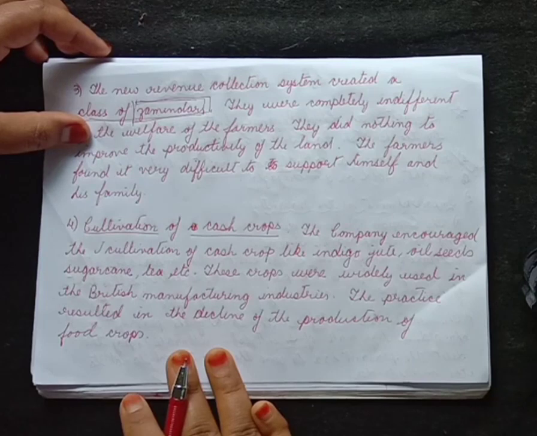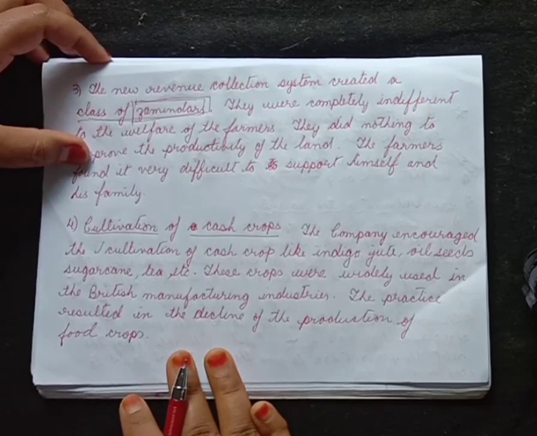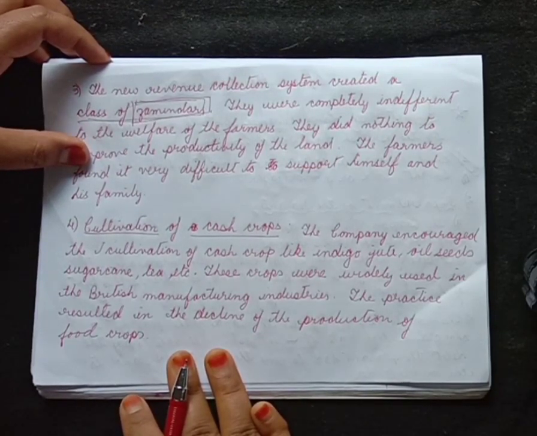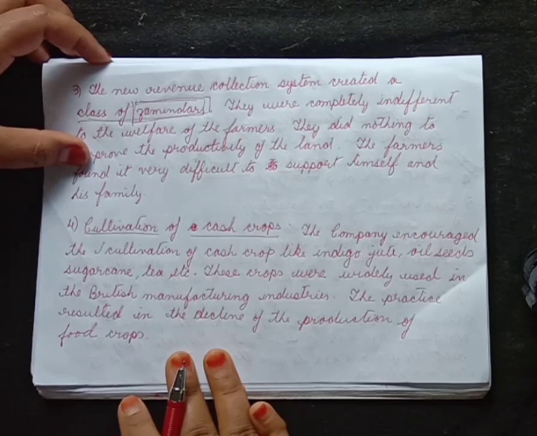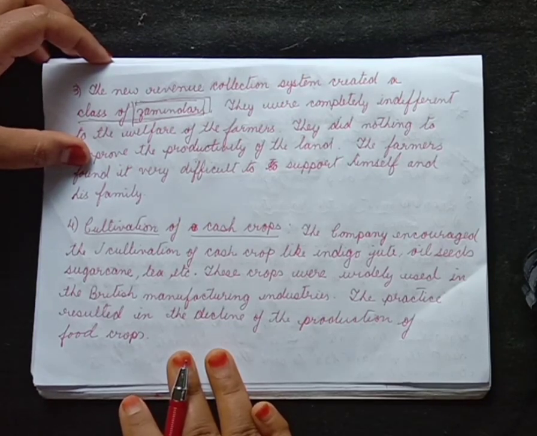They did not help the farmers to improve the productivity of the land, to improve the fertility of the land, and even the irrigation system was not at all good. So the farmers had to face a lot of problems. The farmers found it very difficult to support himself and his family.